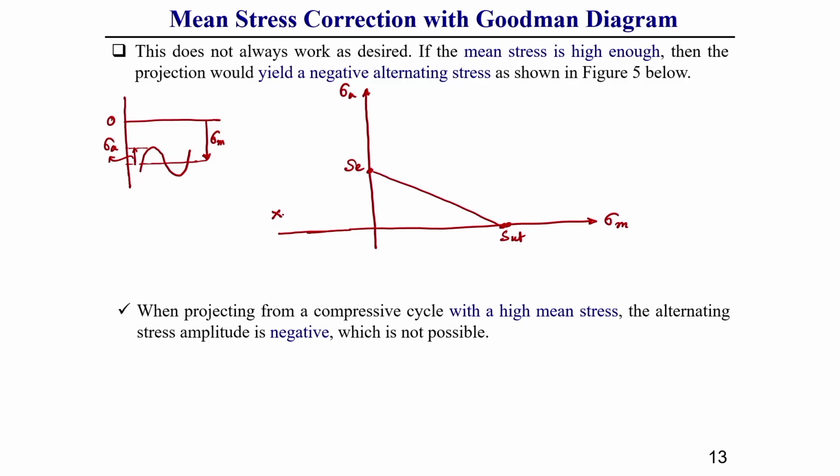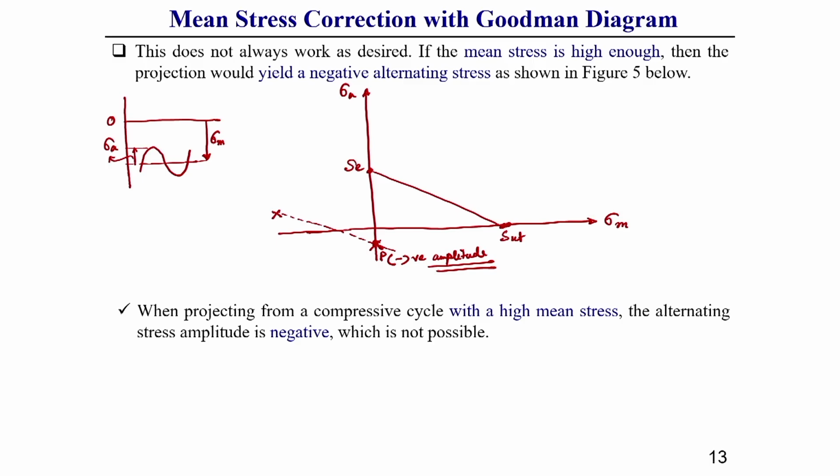Okay. So, for this point, if we draw a parallel line similar to the Goodman diagram, then what we can observe is that it cuts the amplitude axis at point P which has a negative amplitude, correct. This is not possible, negative amplitude, understand what I am telling.